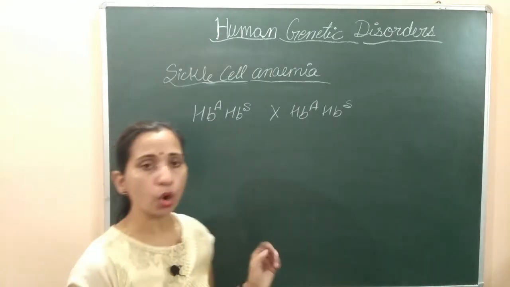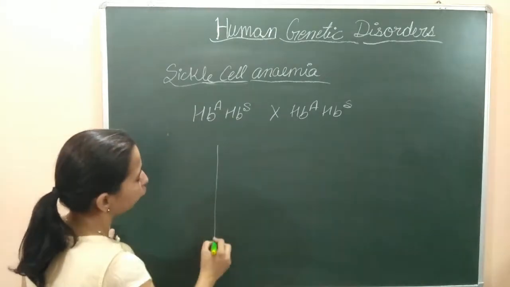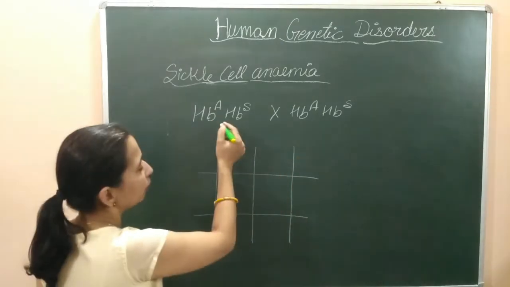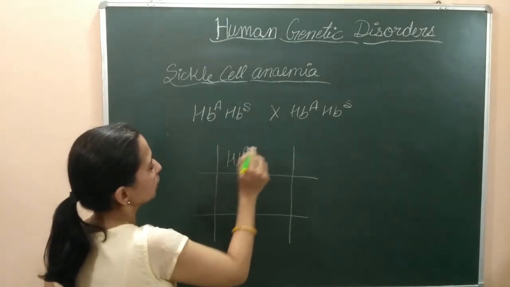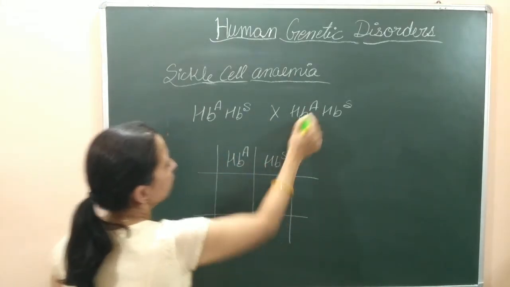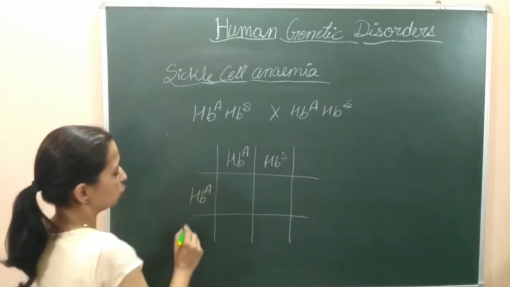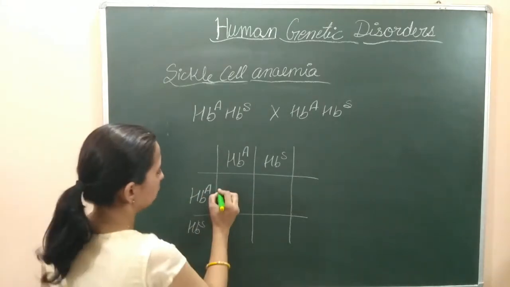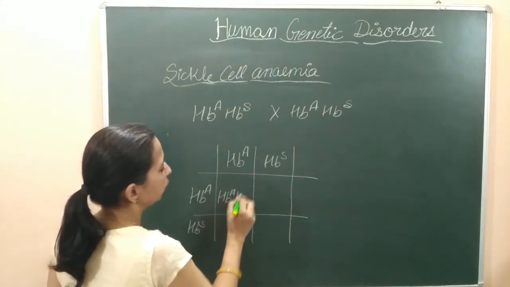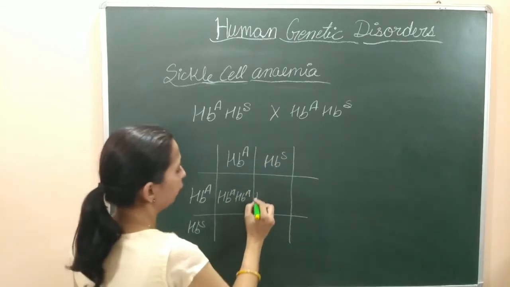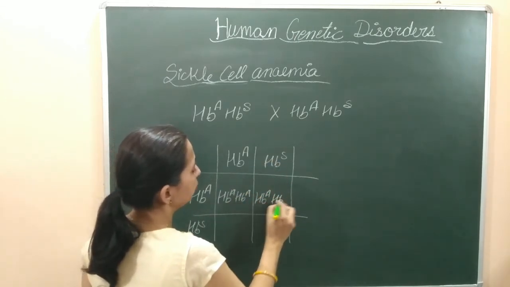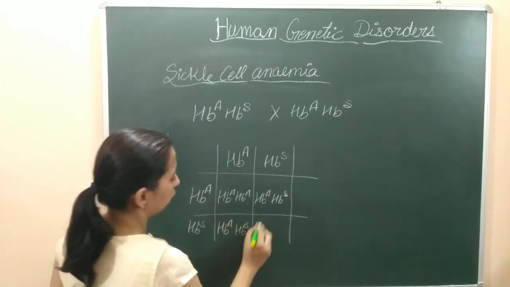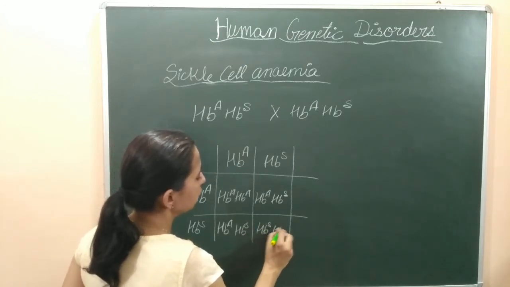This heterozygous, when they are crossed together, then the offspring will be formed. Let's see what are the chances of the formation of offspring in this case. It will form two types of alleles, that is HbA and HbS. Similarly, HbA and HbS will be formed here. The offspring formed by crossing of these two gametes, that is HbA and HbA. Here, the offspring that will be formed, that is HbA and HbS. Here, HbA and HbS, and here HbS and HbS.